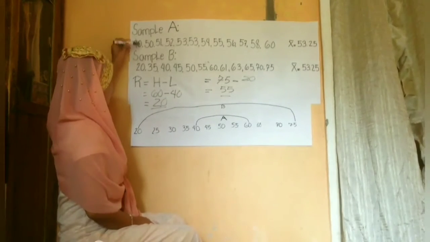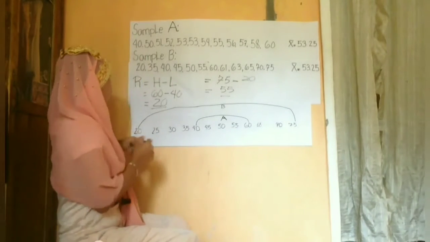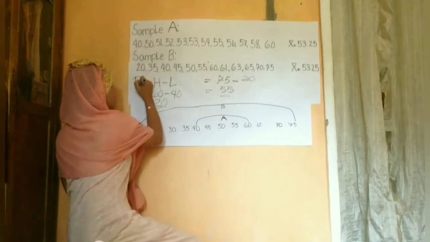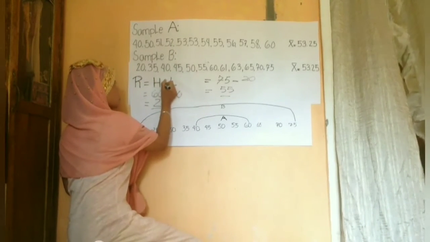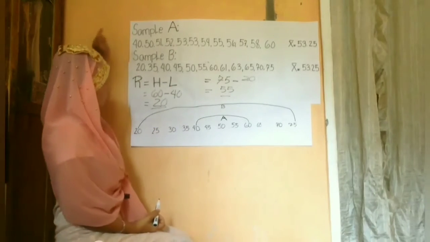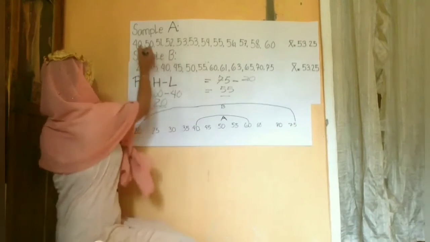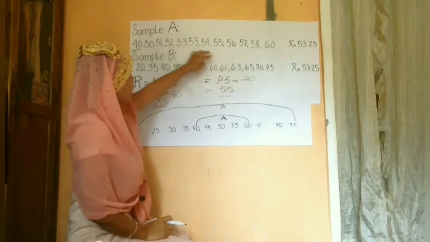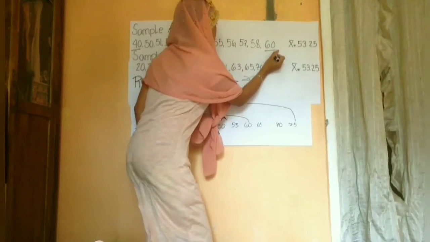So now, let's find the range of sample A. This is the formula of a range: range equals highest minus lowest. The lowest score of sample A is 40. So this is the lowest score, the 40. And the highest score of sample A is 60. This is the highest score.